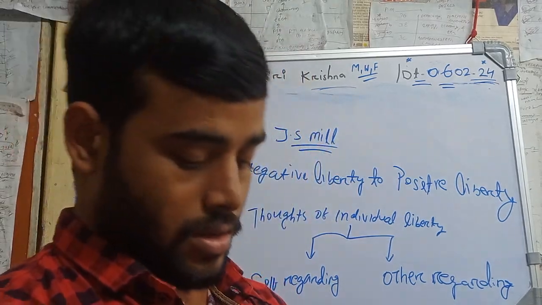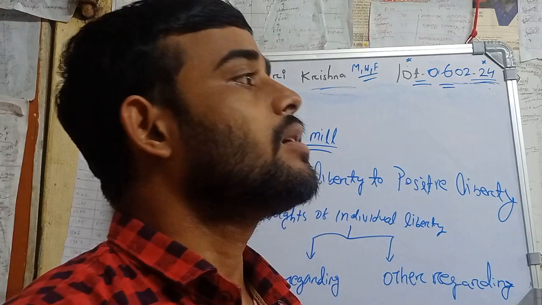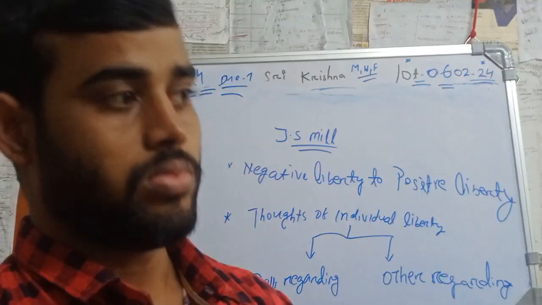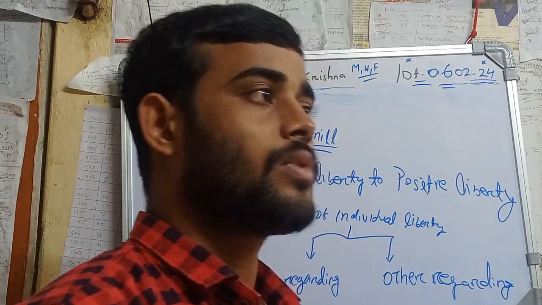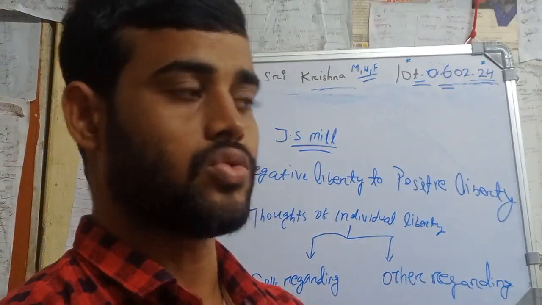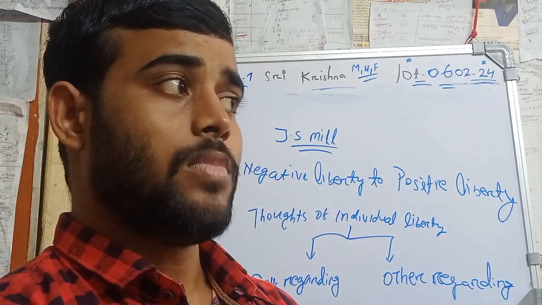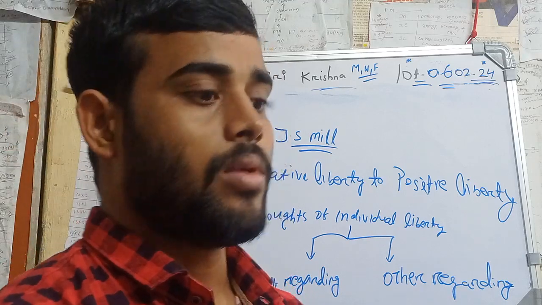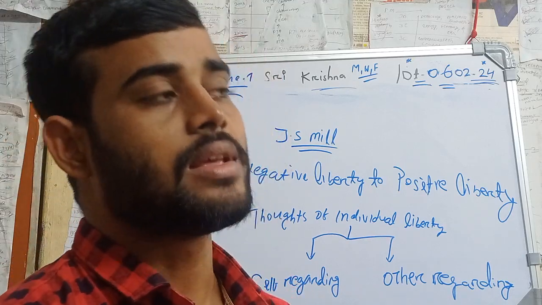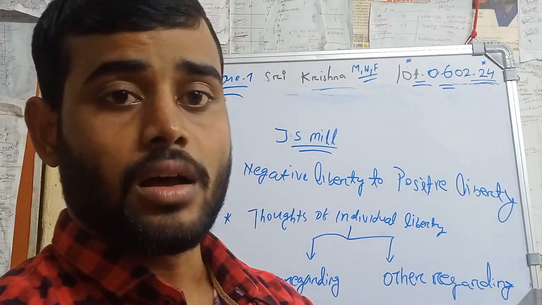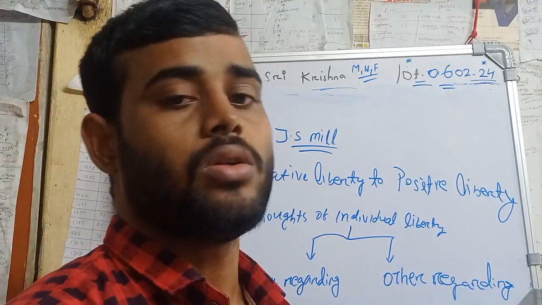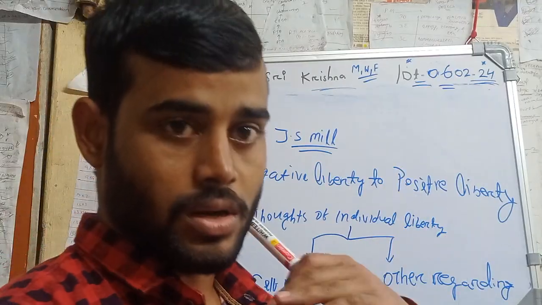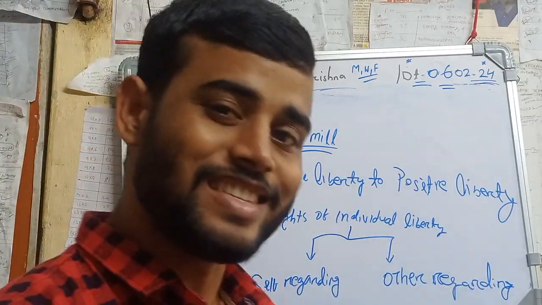Then second, the question related to J.S. Mill's idea on self-regarding action and other-regarding action also emerged, and questions on his thought on representative government, the type of electoral system, voting system. It is a unique concept itself, and from this concept questions have been asked. So let's start our discussion of his thought, then you can get more clarity about J.S. Mill.